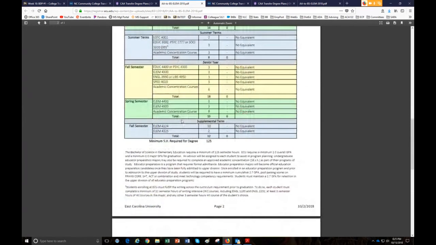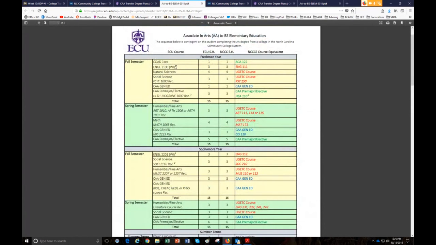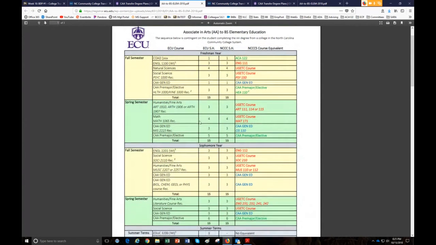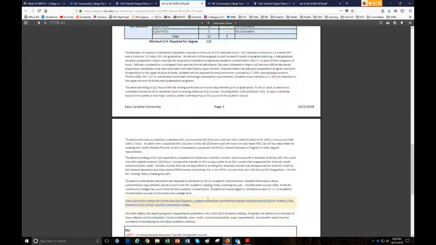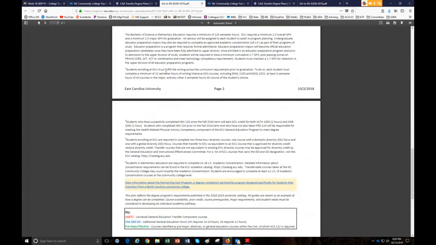For this English requirement, I'm going to go down here and see what this footnote means. I'm going to find footnote number 1 and read it. Students enrolling at ECU must fulfill the writing across the curriculum requirement prior to graduation. To do so, each student must complete a minimum of 12 semester hours of writing intensive courses, including English 1100, 2201, at least 3 semester hours of writing intensive courses in the major, and any other 3 semester hours of writing intensive courses of the student's choice.